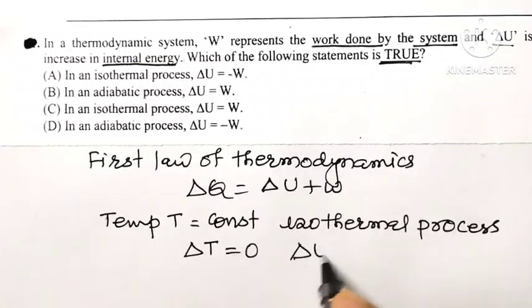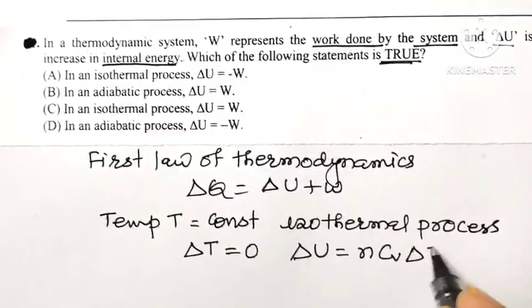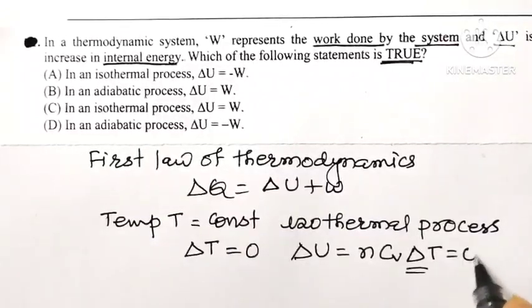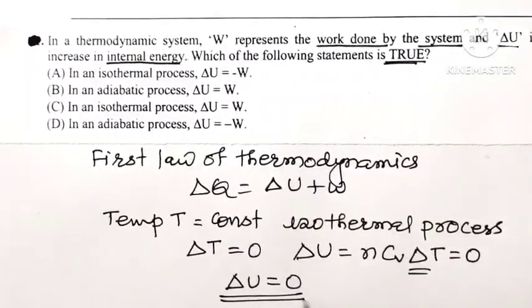And the change in internal energy, which is nCv into delta T, as delta T is equal to 0, means the change in internal energy for an isothermal process is 0.